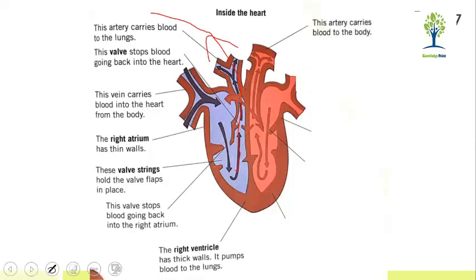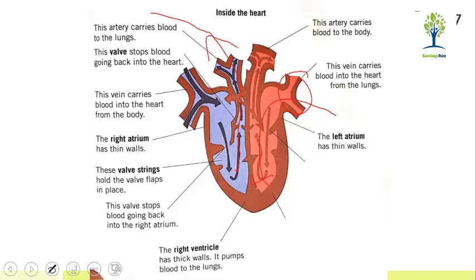Now come towards the left side of the heart. This is the artery responsible for carrying blood from the heart to all parts of the body. This is a vein. This vein is responsible for collecting blood from the lungs to the heart, and it deposits the blood into the left side of the heart.